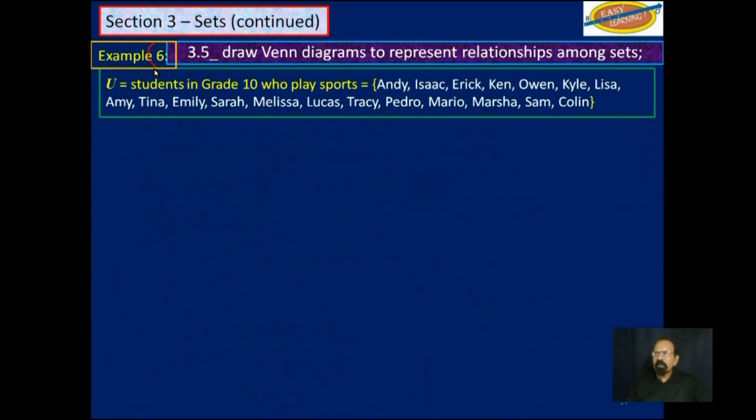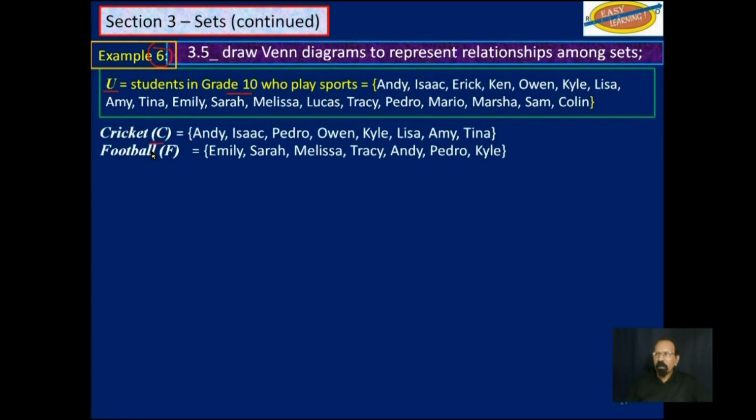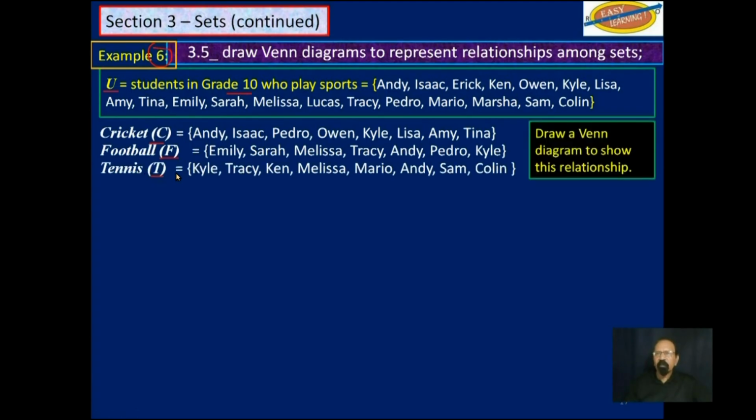Example 6, this is the last example we will be looking at. So you have students who play sports in grade 10, and these are all the students. Those who play cricket, those who play football, and those who play tennis. You are to draw a Venn diagram to show this relationship.